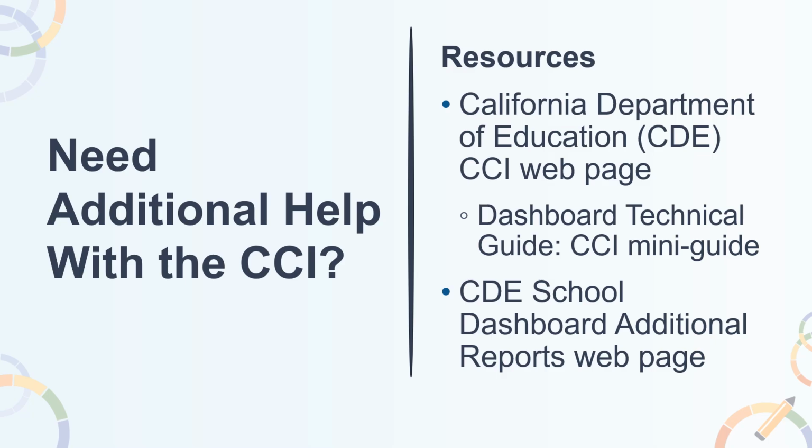On this page, you'll also find a link to the 2024 technical guide, where there is a specific mini guide on the CCI. We also have a School Dashboard Additional Reports webpage where districts and schools can find information on the CCI that is more specific than the data found on the dashboard. For example, you can find the number and percent of students who are included in each measure and under the prepared, approaching prepared, and not prepared levels.